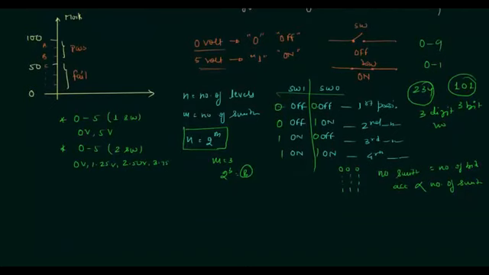If we want to divide 0 to 5 volts in 1024 levels, we have to use 10 bits. 2 to the power 10 gives us 1024. This is the number of switches, and the number of switches is equal to the number of bits. So we have to use 10 bits to divide 0 to 5 volts in 1024 levels. Now you can feel how much accuracy we are increasing. Initially we had only 2 levels, 0 and 5 volts, and now we can have 1024 different levels between 0 to 5. By increasing the number of switches, the accuracy is increasing.